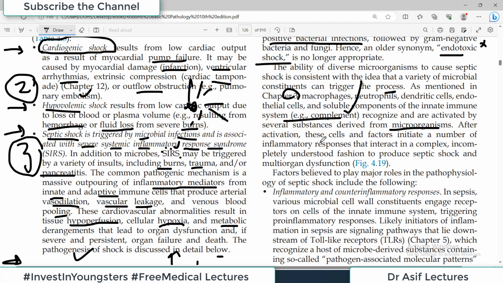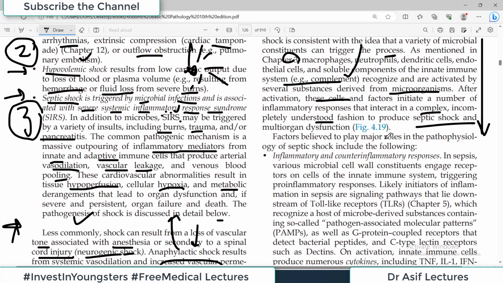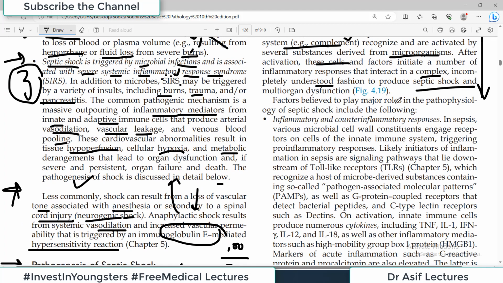After activation, these cells, I am talking about immune cells, and factors initiate a number of inflammatory responses that interact in a complex, incompletely understood fashion to produce septic shock. You see, even today they say it's a very complex and not clearly understood phenomenon. Factors believed to play a major role in the pathophysiology of septic shock are as follows. Number 1, inflammatory and counter-inflammatory responses.